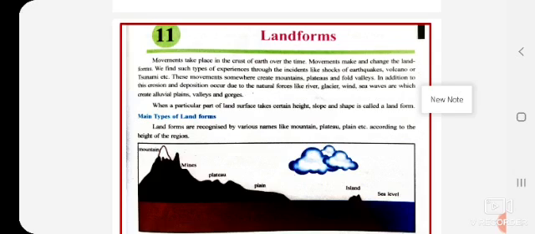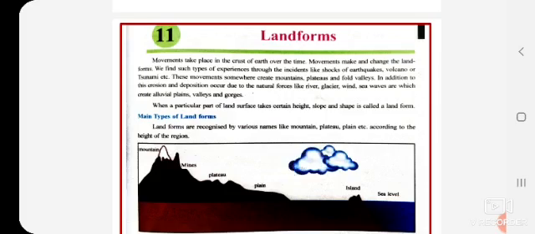Now when a particular part of land surface takes a certain height, slope and shape, it is called a landform. If it happens at a certain height above the ground, the slope changes, the shape changes, the height increases, then all these things are known as landform.